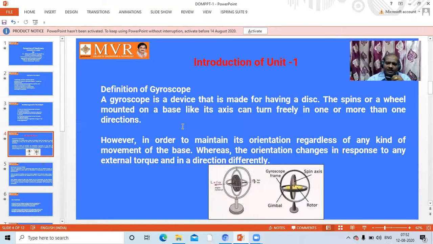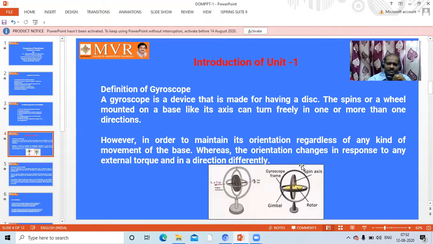What is the meaning here? What I told, it depends upon the orientation, the change in positions. It depends upon the torque. It depends upon the direction we are going in. So this is the basic knowledge. We are going to discuss this gyroscope couple for every object that is included in the syllabus.